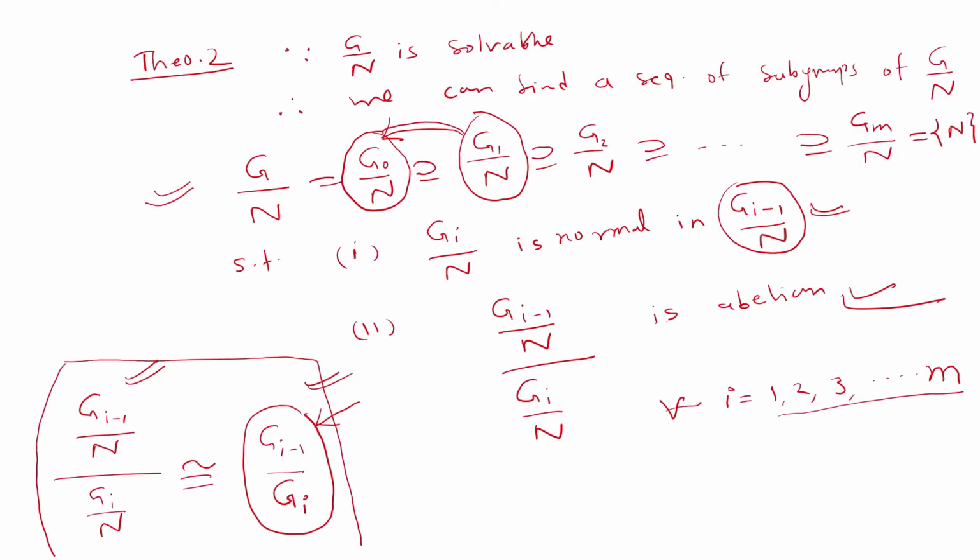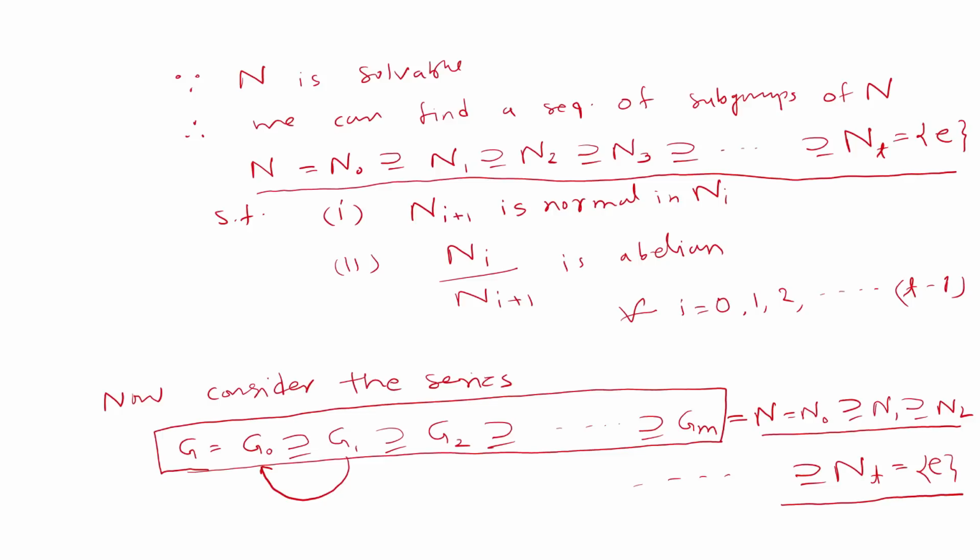So from that result we can say G1 is normal in G0, G2 is normal in G1, and so on. So the first condition is fulfilled.